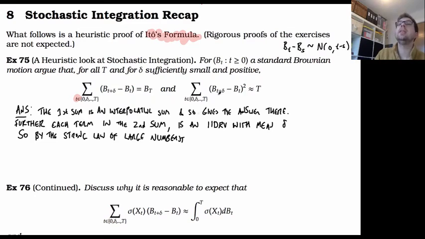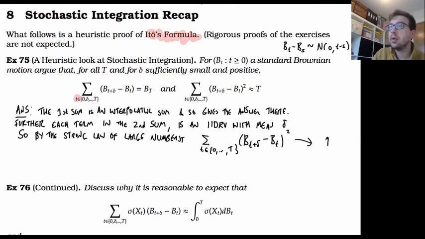And since they're IID random variables, we can apply the strong law of large numbers, and this equality is going to get tighter and tighter. So by the strong law of large numbers, this term is going to go to capital T as delta goes to 0. Okay, that's the main idea of that first part.